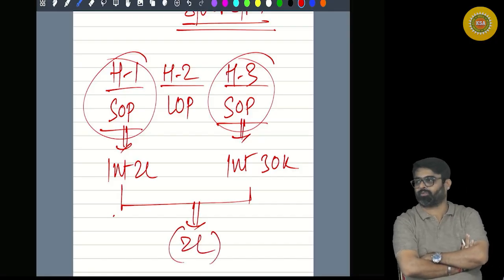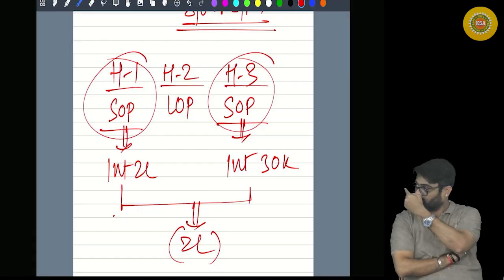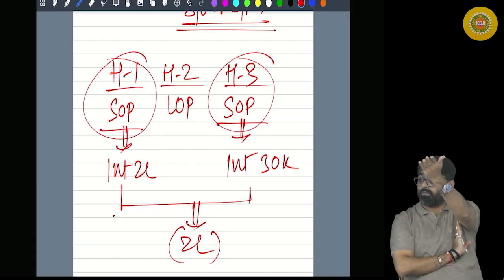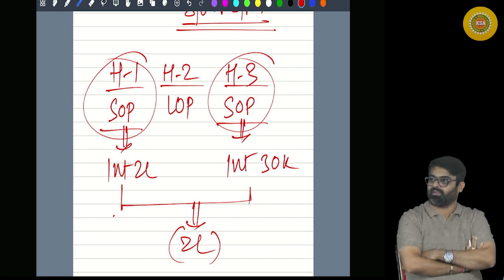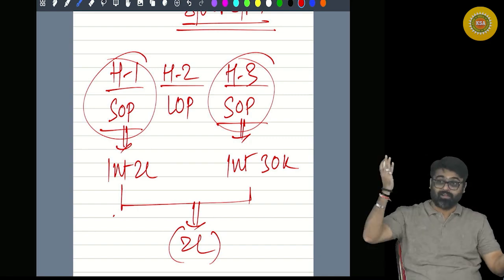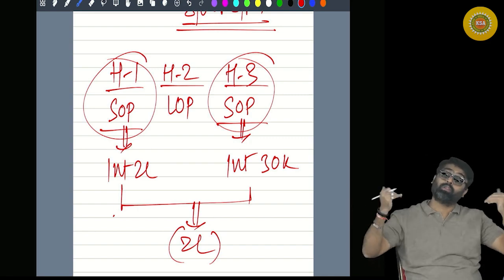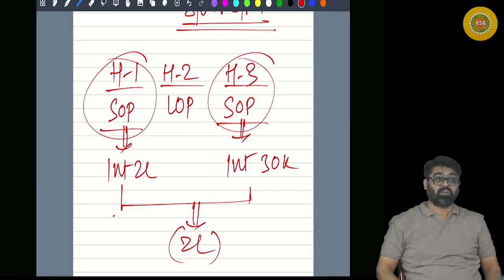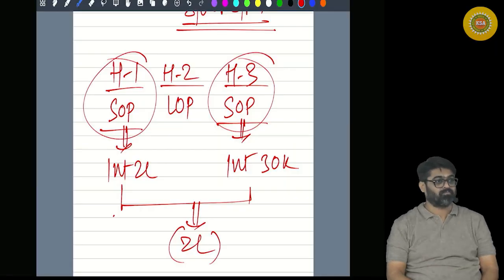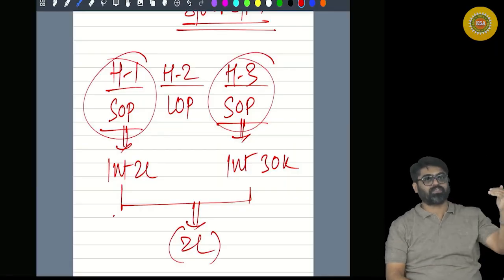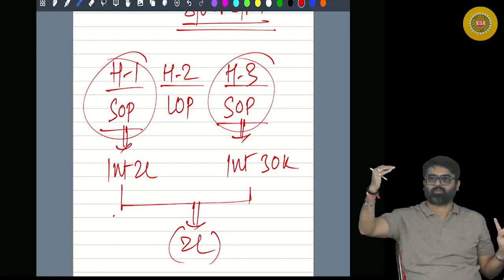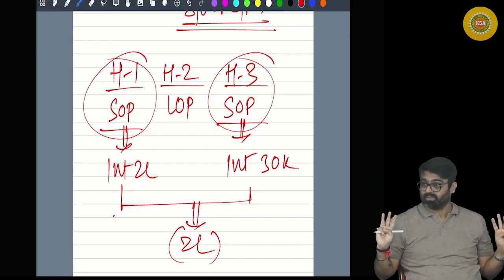I am the one who has taught you this while doing house property. 2 lakh and 30,000. Total loss of both the house properties? Very good. Interest for first property maximum 2 lakh. Interest for second property maximum 30,000.